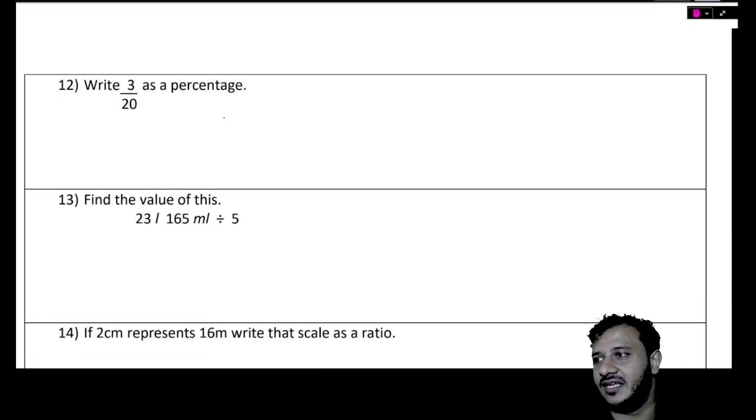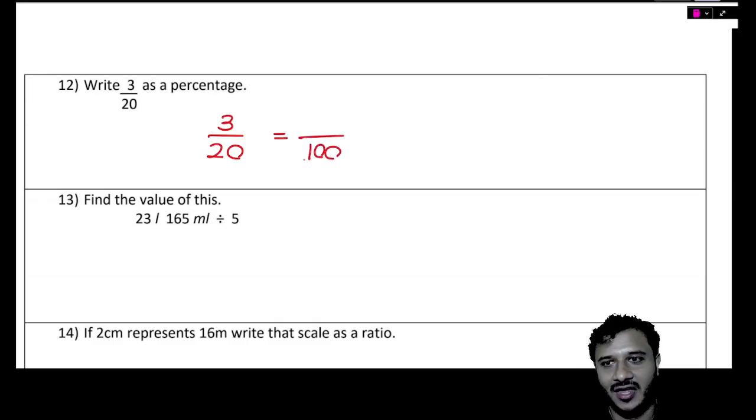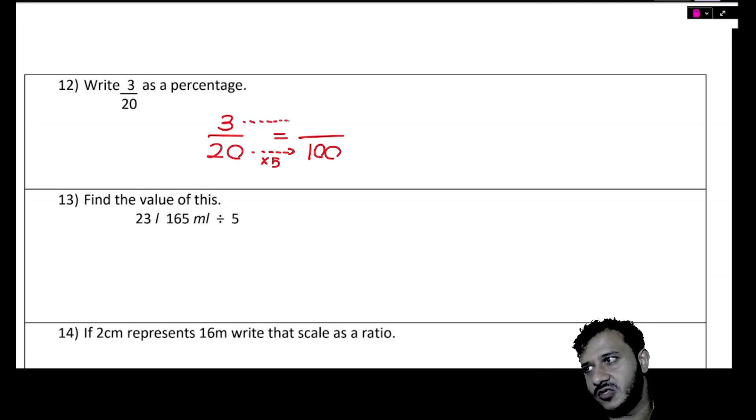Write 3 over 20 as a percentage. What is a percentage? Percentage means out of 100, right? So this 20 to become 100, what should I do, Pute? Multiply by 5. So these 3 also we are going to multiply by 5, Pute. What will I get?